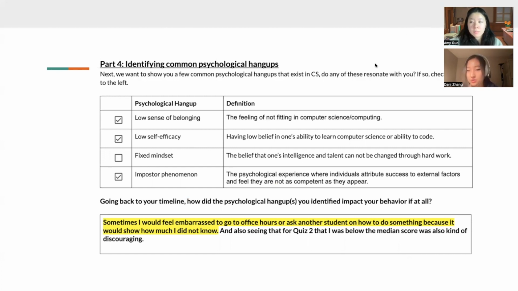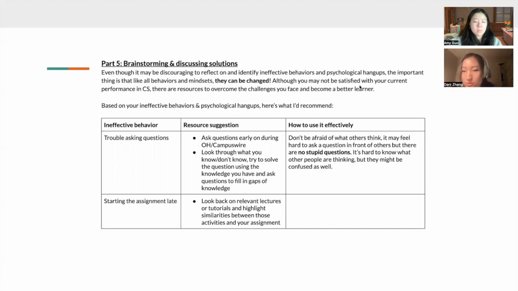So we ask them to check certain psychological hangups that we have accumulated from prior research, and ask how that related to their timeline throughout the assignment. And then part five is where we brainstorm and discuss solutions. So we ask the user to isolate specific ineffective behaviors and provide resource suggestions.